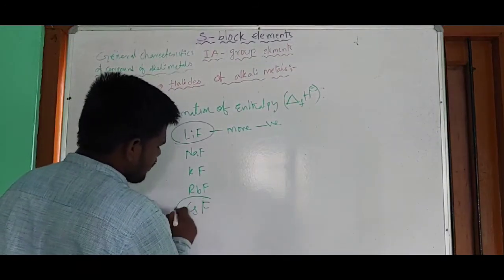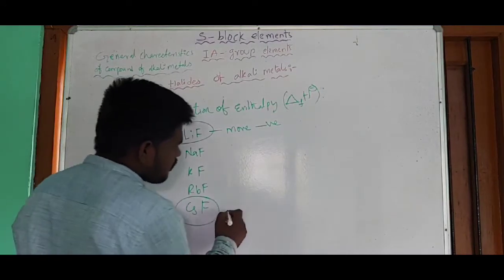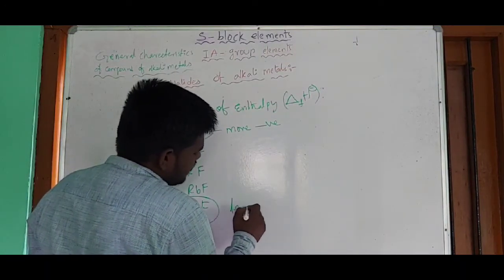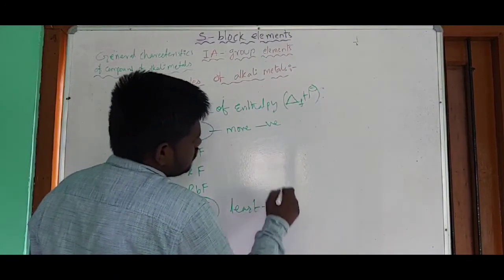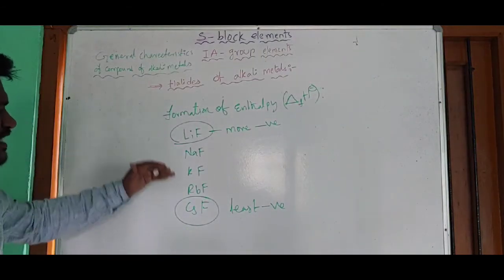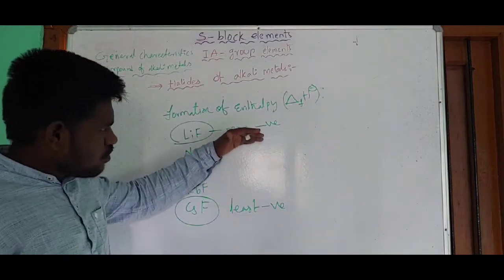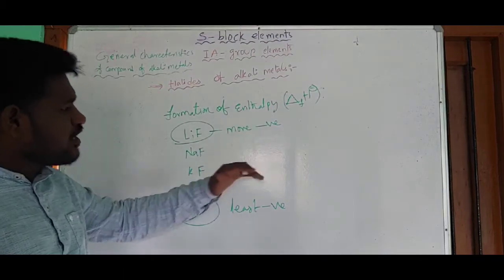In the formation of CsF from cesium and fluorine, the enthalpy of formation is the least negative. So from LiF to CsF, the enthalpy of formation gives less negative values.